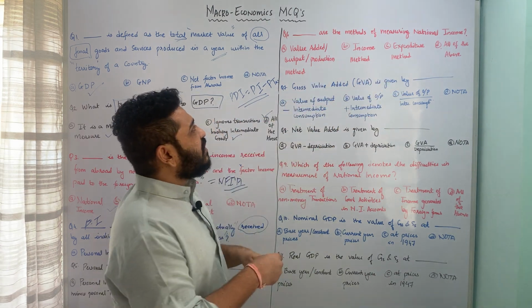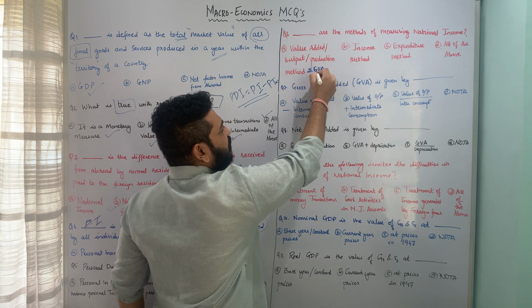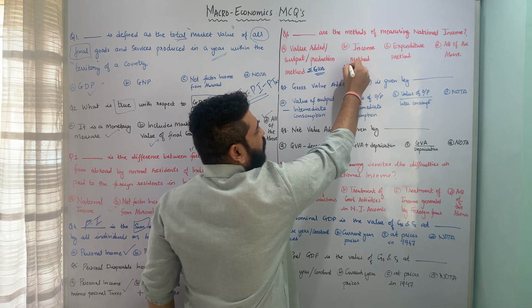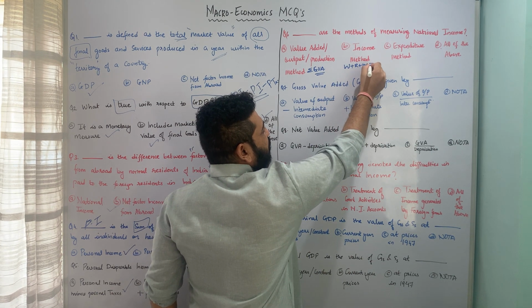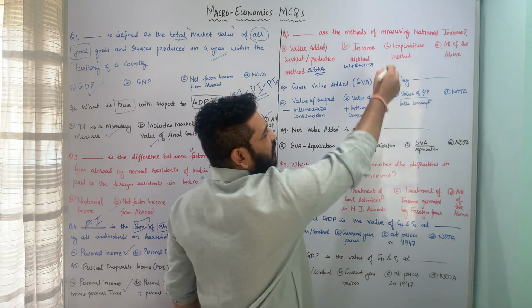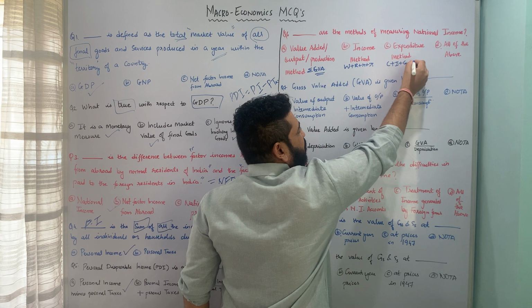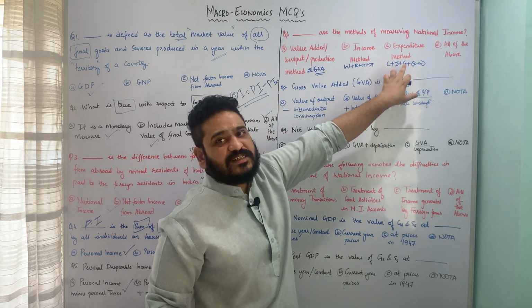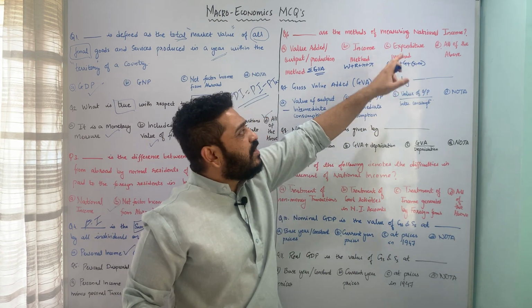So here what is happening is the value added method is GVA, gross value added method, summation of GVA. Here income, that means wages plus rent plus interest plus profit, this sort of method. Expenditure means C plus I plus G plus X minus M, that means consumption expenditure, investment expenditure, government expenditure, and net exports, that is X minus M, and all of the above.